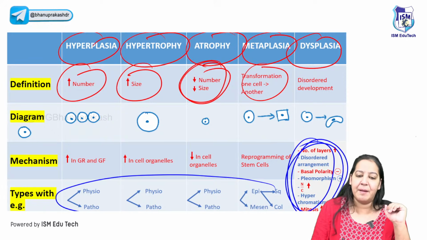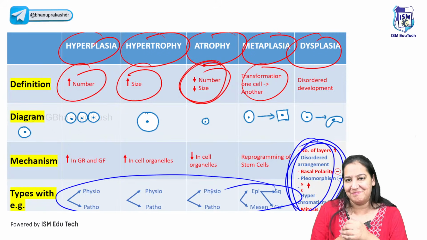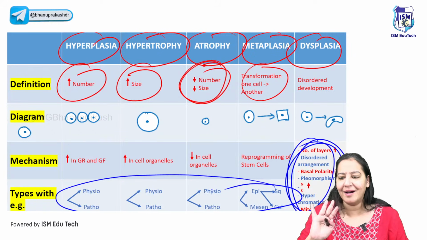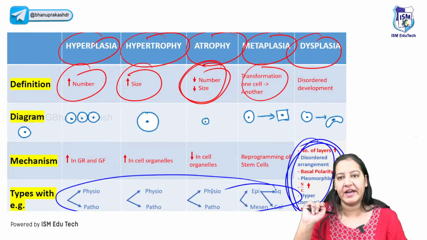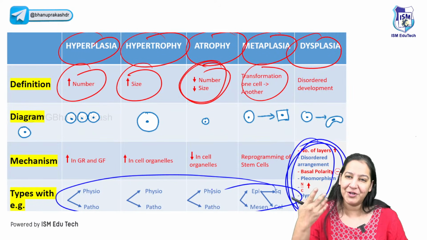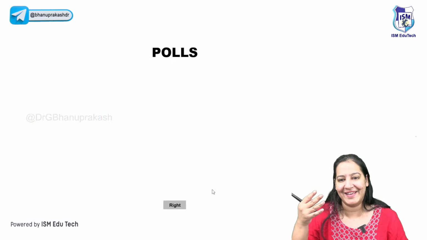You may know the examples of each of them. I'm not repeating the examples. You must understand. Don't learn it, just understand. If you have something in your concepts now, you will never forget. But if you try to mug up the concepts now, you will forget in your exam. You will get confused. So try to understand the things beautifully, right?